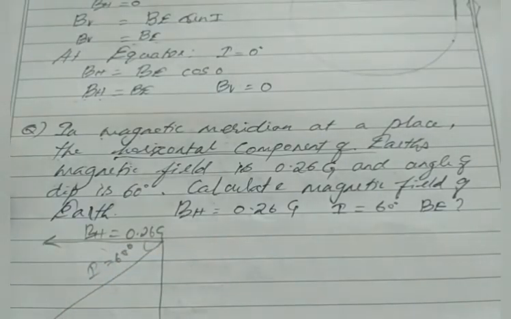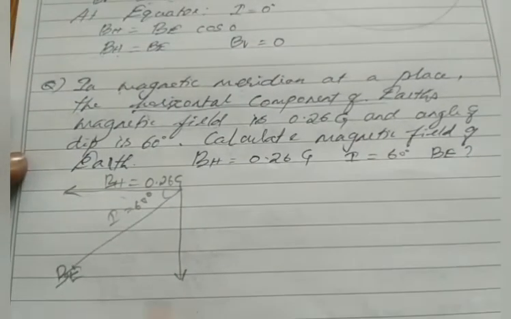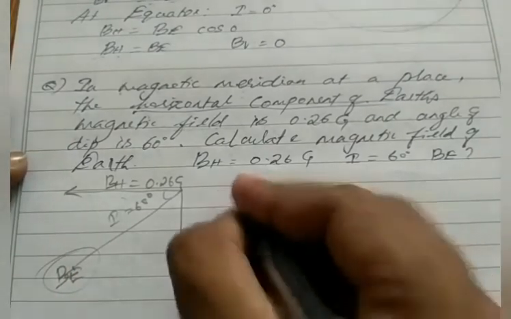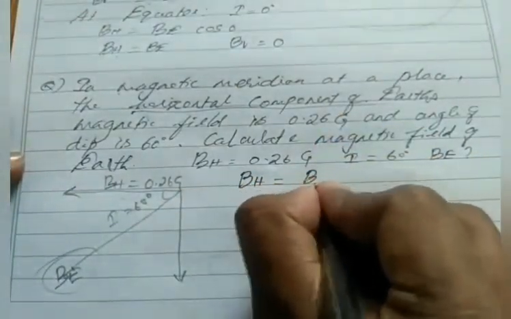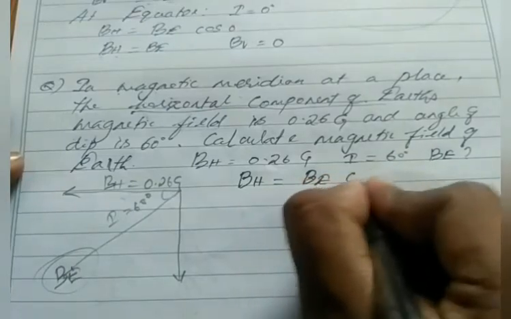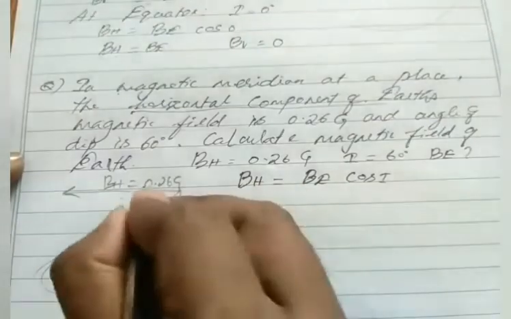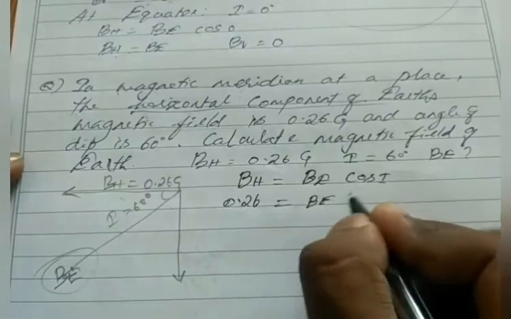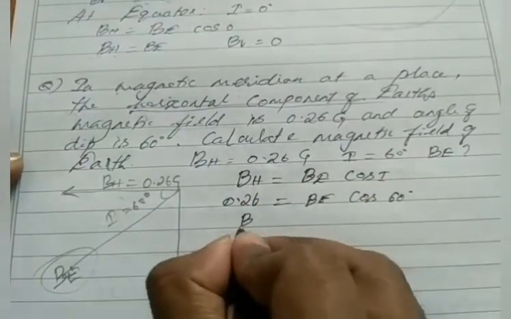So what do we have to find? We have to find the BE value. This is our BE, the resultant magnetic field. Okay, we have to find this value. So how to find this value? Substitute the formula. BH equal to BE cos I for the horizontal component. Okay, so BH is given 0.26, BE we have to find, and I value is 60 degree. So BE equal to